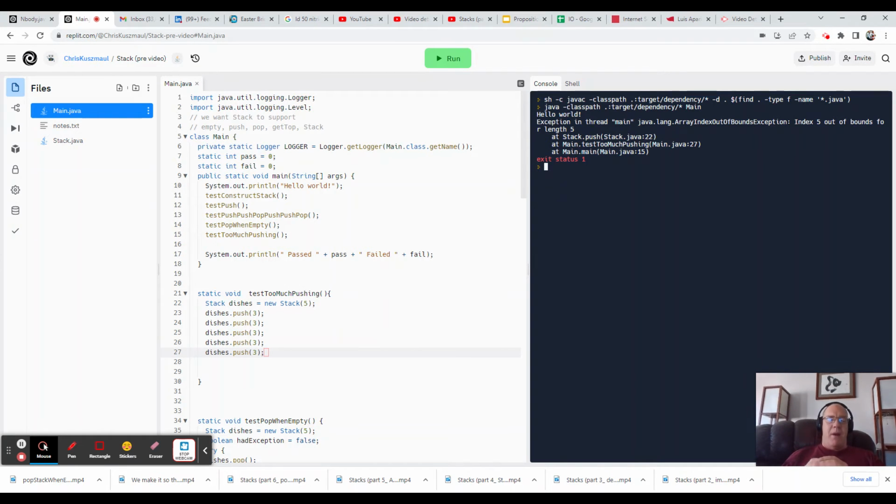The issue here is that the way that we've defined our stack is that we basically don't use the first element of the array that's the underlying representation of our stack. And so as a result, these elements get pushed onto our stack onto array element 1, 2, 3, 4, and 5. But in Java, the 5th element of an array of size 5 is actually beyond the index. And indeed, we get an array index out of bounds exception. So this behavior is not surprising.